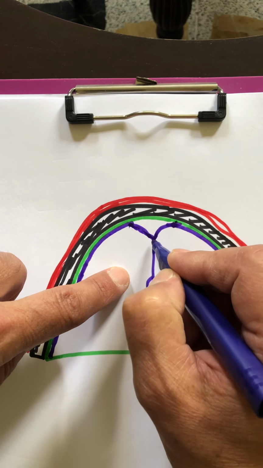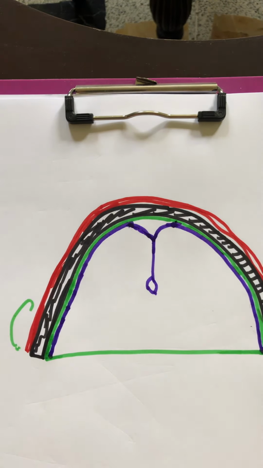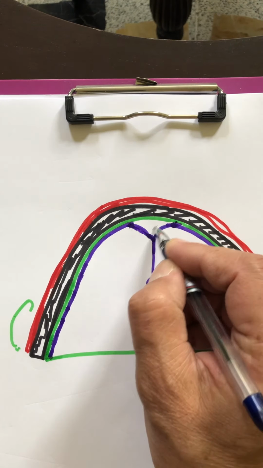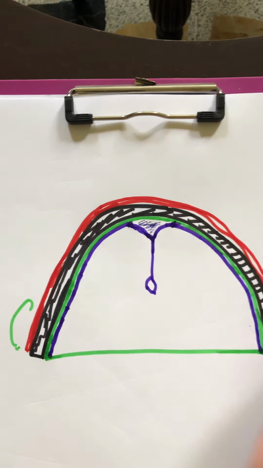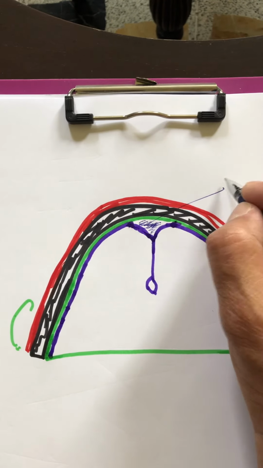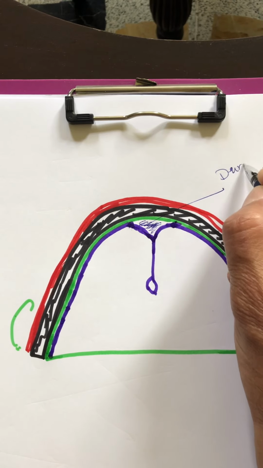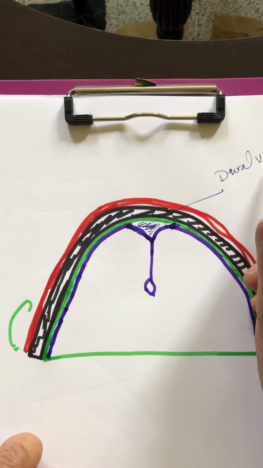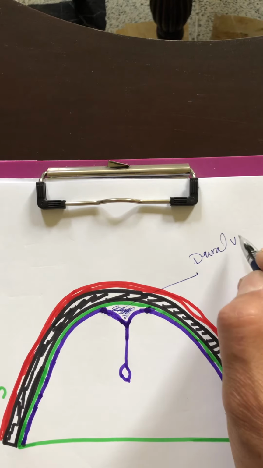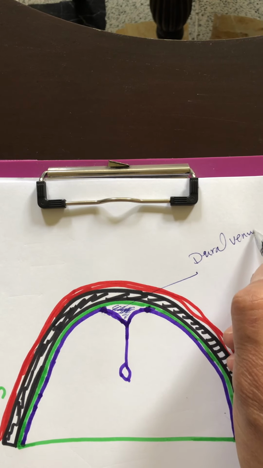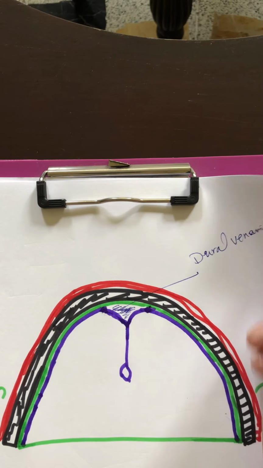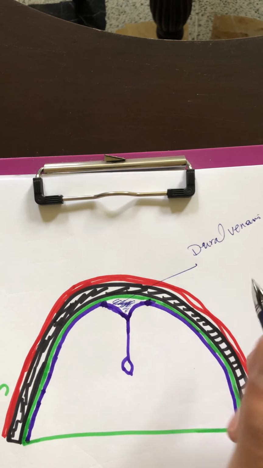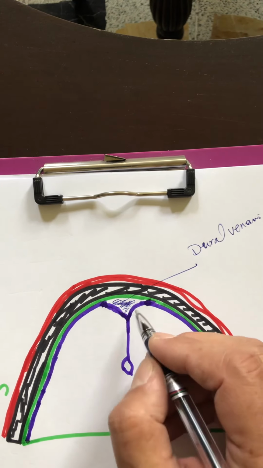And this space contains venous blood, so it is called the dural venous sinus.